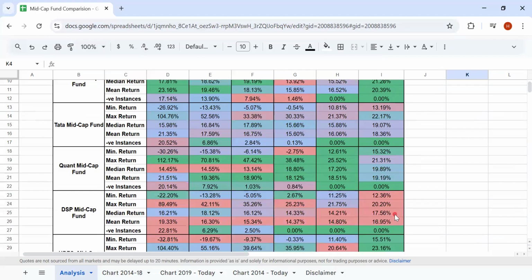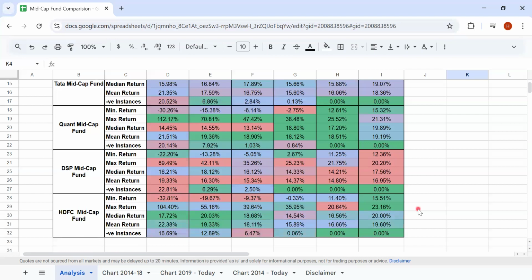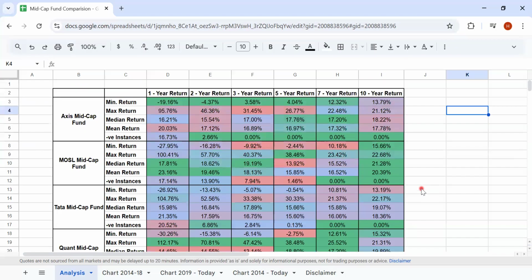Right? 15 is really huge, right? So even here, the median return is around 17.8%. It's not something small. Comparatively, it has done less by 2.5 percentage points, but it has done really well. So the same is the case with HDFC Mid Cap Fund. The range has been between 14.45% to 20%. But when we are analyzing, this is not the only thing we have to look at.